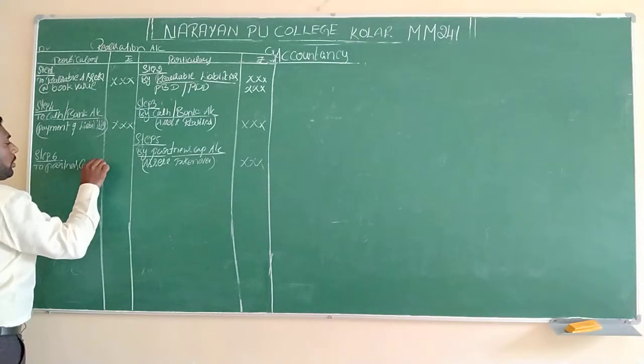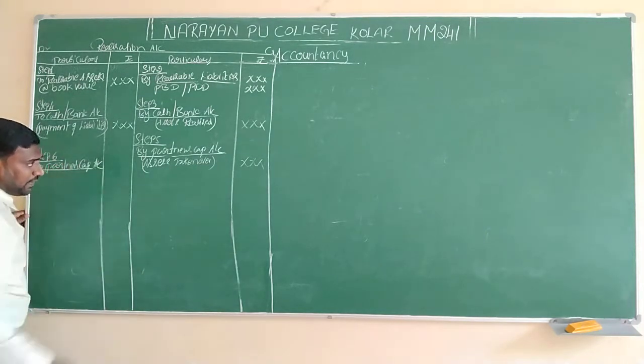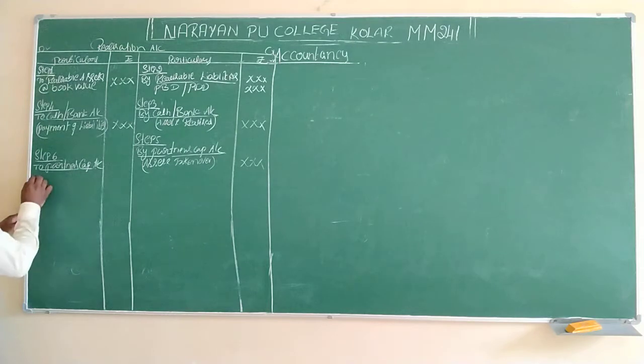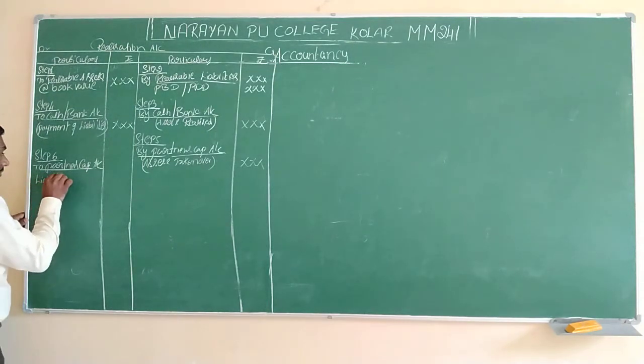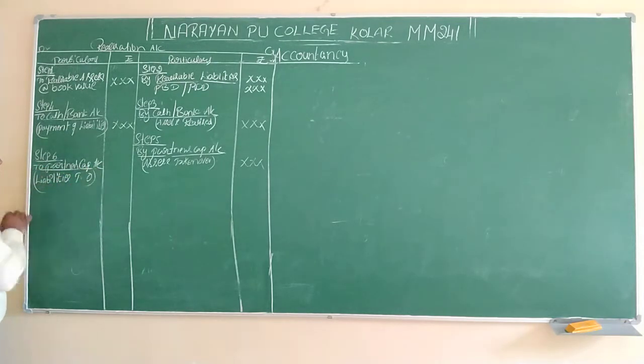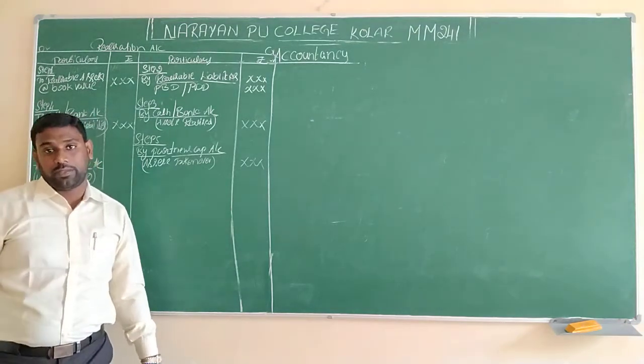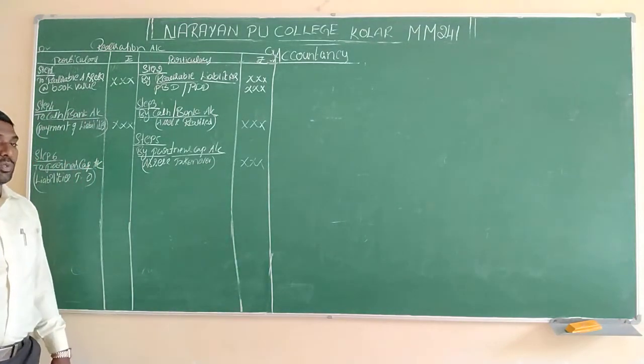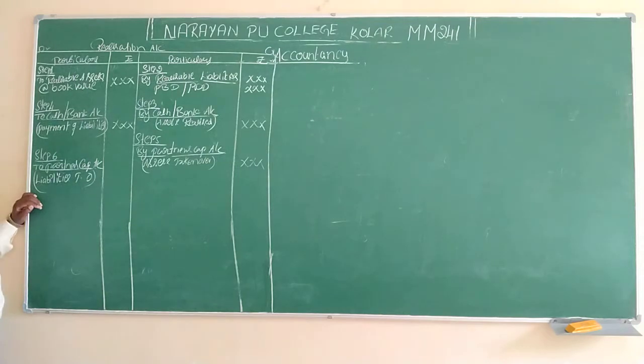Capital account. So here also we will write partner's capital account. If liability is taken over, I will write TO as a short form. You should write taken over. If any liabilities have been taken over by the partner, we should write in step number 6 on the debit side of the realization account.